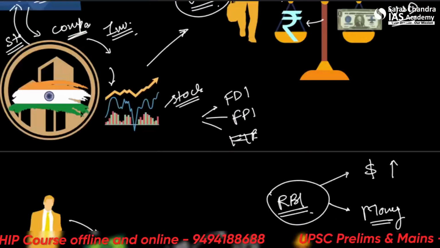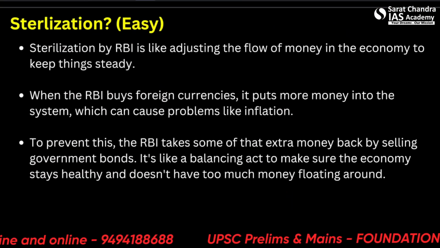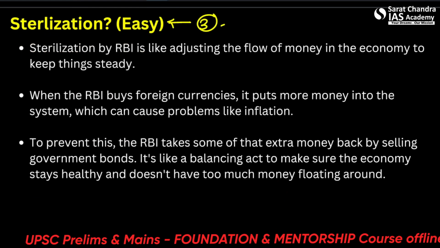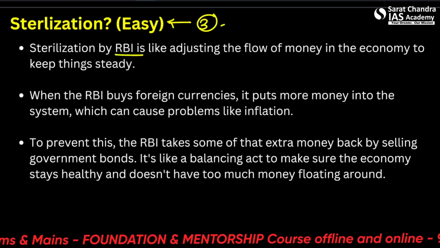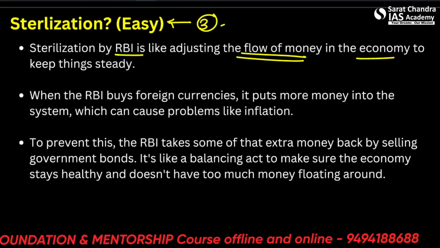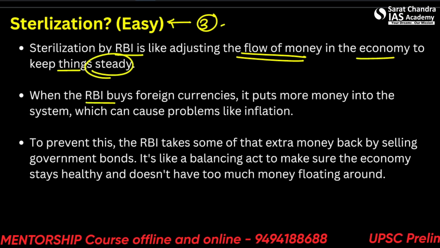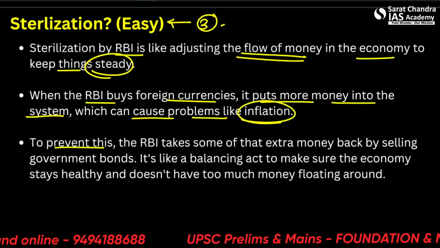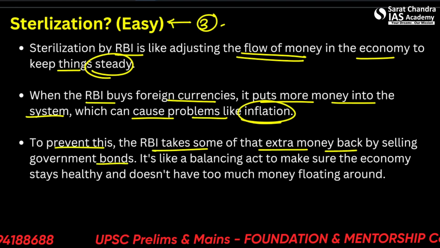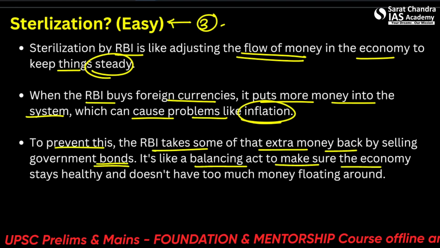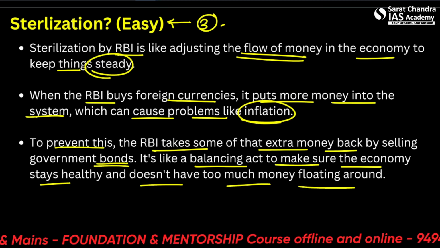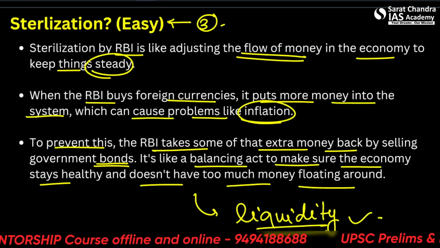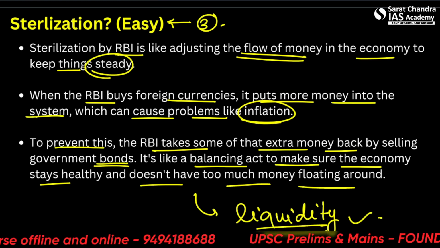Now let's read the theory about this. We'll deal with this topic in three manners: easy, medium, and hard. Sterilization by RBI is like adjusting the flow of money in the economy to keep things steady. When the RBI buys foreign currencies, it puts more money into the system, which can cause problems like inflation. To prevent this, RBI takes some of that extra money back by selling government bonds. It's like a balancing act to make sure the economy stays healthy and doesn't have too much money floating around. That means too much liquidity. Okay, so this is the answer to our first question.